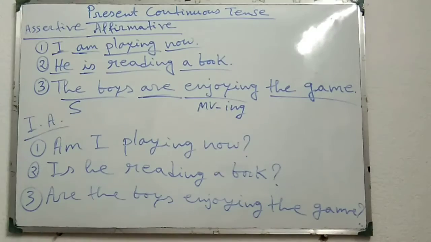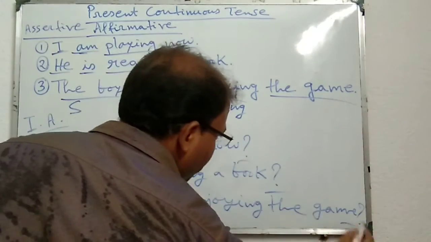Question mark. In this way, we can make this assertive affirmative sentence into interrogative affirmative. In that case, we have to place the present form of be verb, that means am, is, are, just before the subject, and at last question mark.